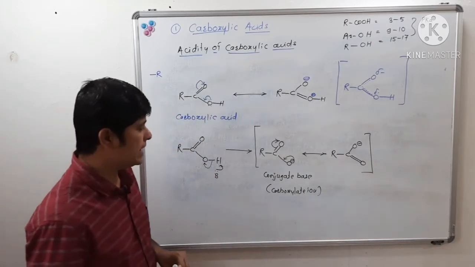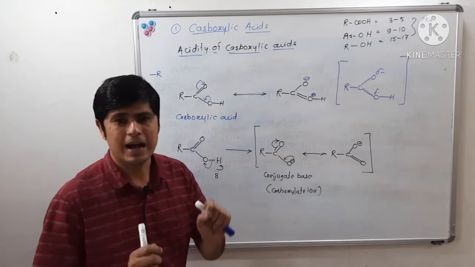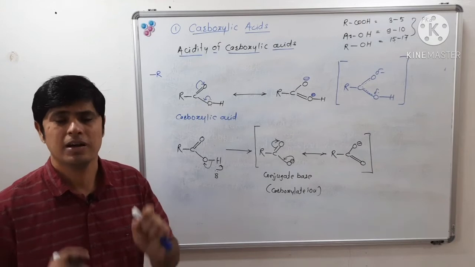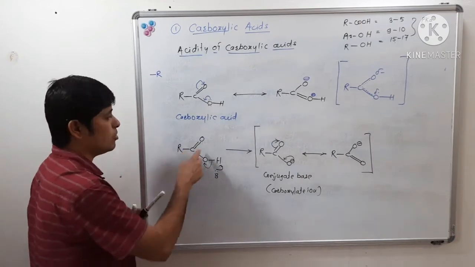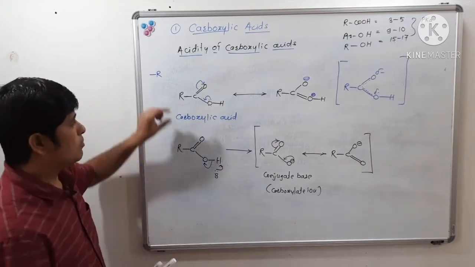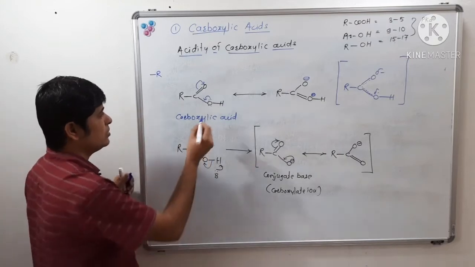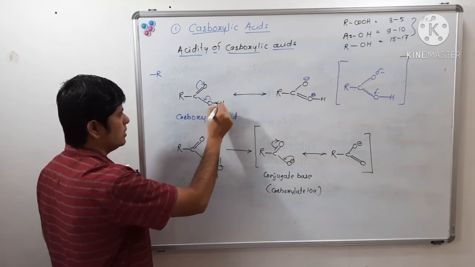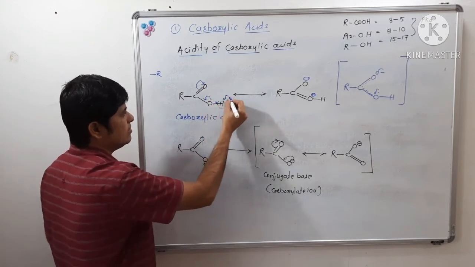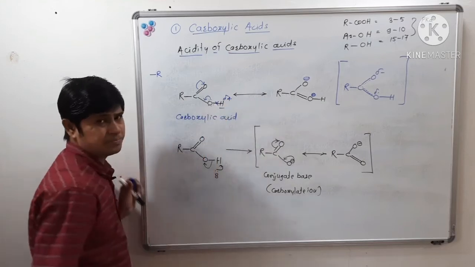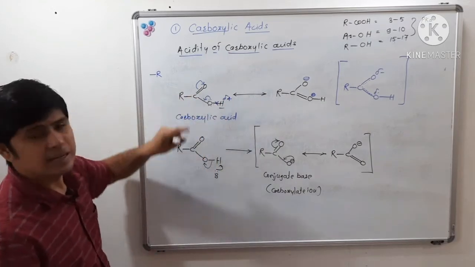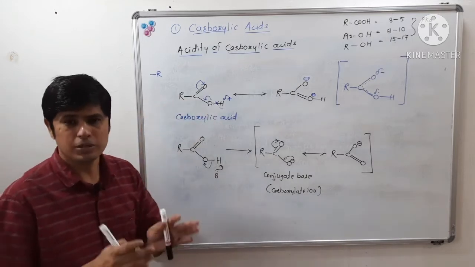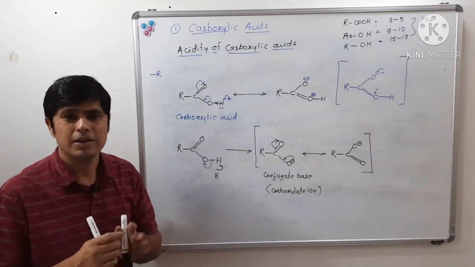So the conjugate base is stabilized by the minus R effect of this carboxyl group. So carboxylic acids give this proton very easily. Why? Because of the minus R effect of the carboxyl group. So it will help to lose that proton very easily.